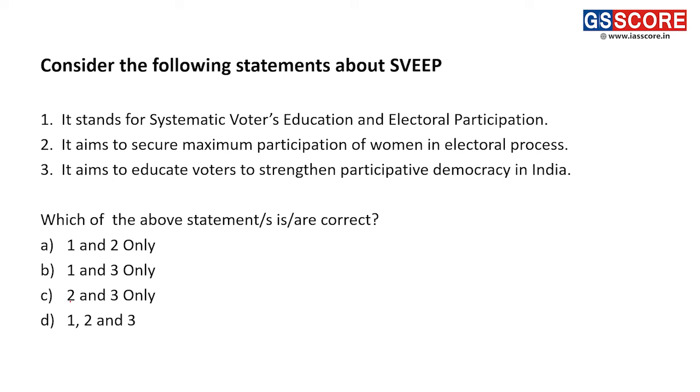Coming to SVEEP. Consider the following statements about SVEEP. It stands for Systematic Voter Education and Electoral Participation. Absolutely, this is an initiative taken by the Election Commission of India quite recently. It aims at maximum participation of women in the electoral process. No, it does not only focus on women.